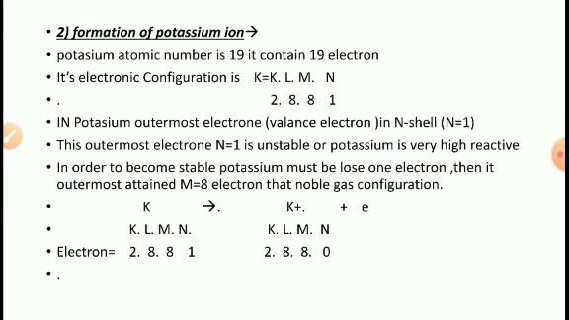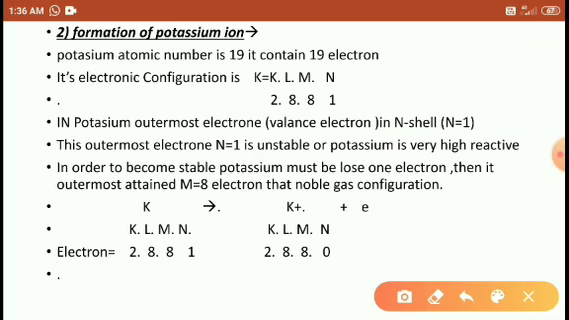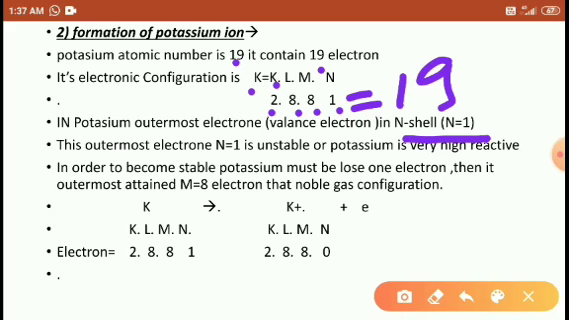So let's see one more example, students: the formation of the potassium ion. The atomic number of potassium is 19, so it contains 19 electrons. The electronic configuration of potassium in the KLMN shells is 2, 8, 8, 1, that is 19 electrons. The outermost electron of potassium is present in the N shell, N = 1.